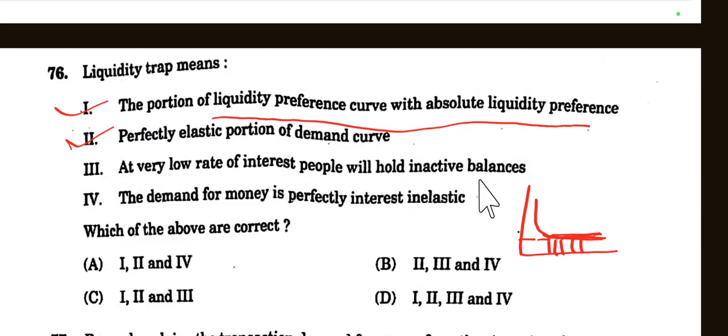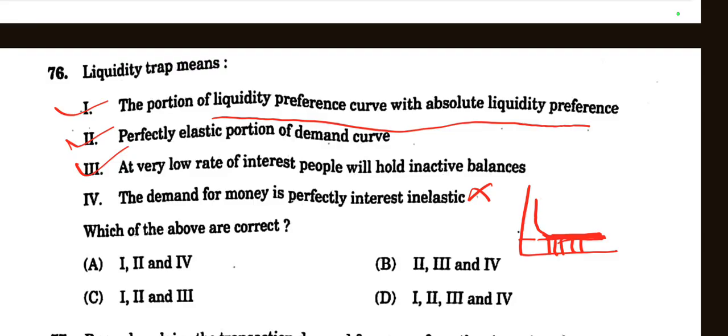People do not invest, they hold in cash. Because there is very low rate of interest, people want to keep money but do not invest. So this is true. Then the demand for money is perfectly interest inelastic. No, this is elastic, not inelastic. So option IV is incorrect here.